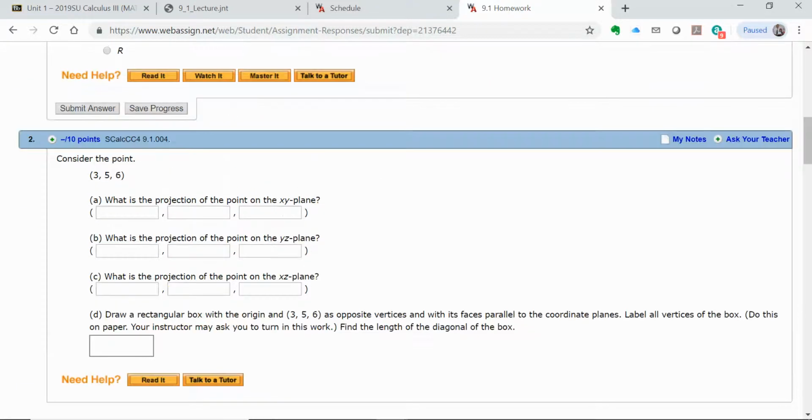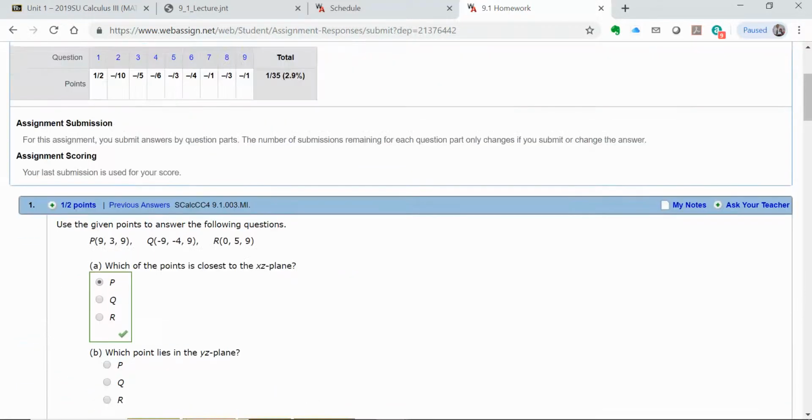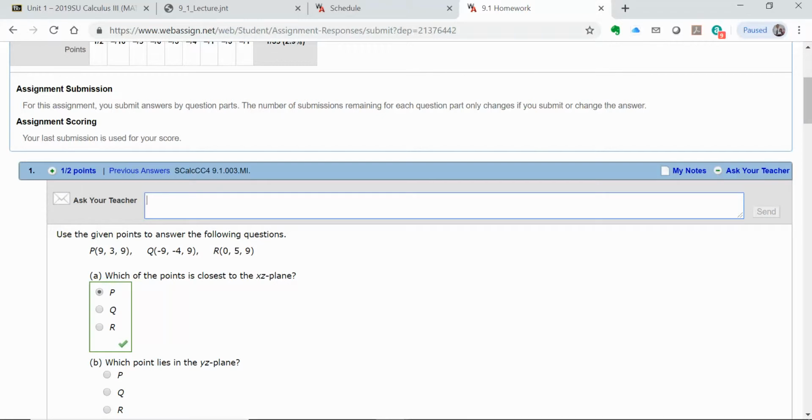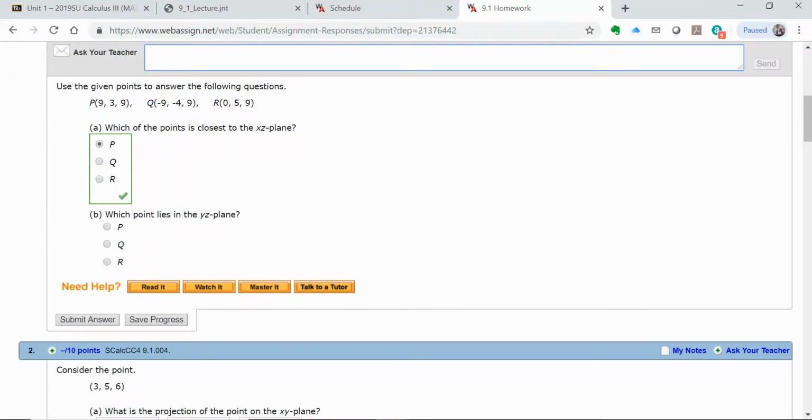If you have a question about a particular problem, instead of emailing me and saying, will you look at number 1 on 9.1, I'd rather you use the Ask Your Teacher button and say, hey, I'm stuck on part B of this, can you give me some help? I'll be able to see what the problem is asking with your specific numbers, since the numbers change for each student, and what attempts you've already put in, what you've already tried, so I can see the progress you've made and help you better.